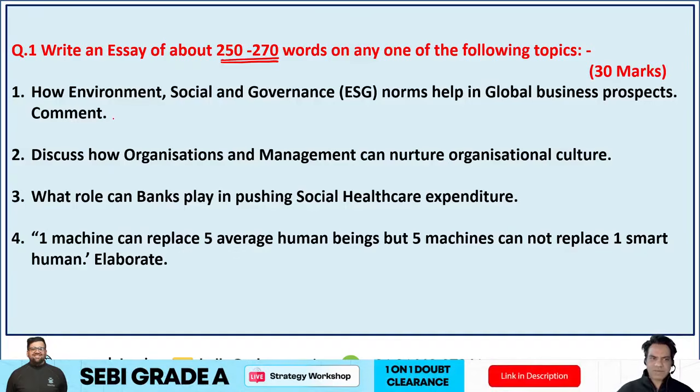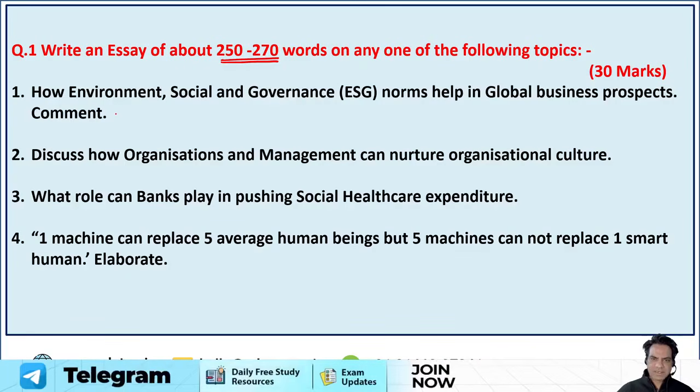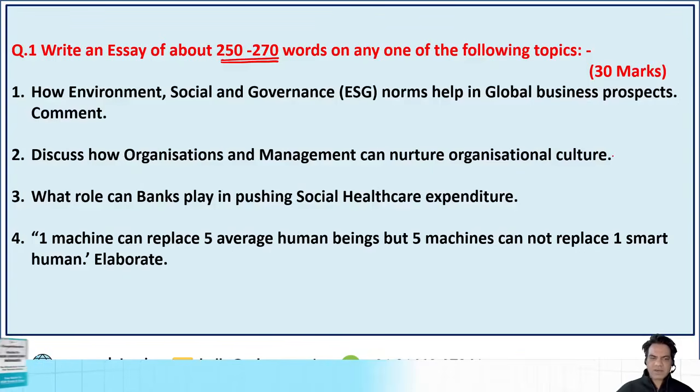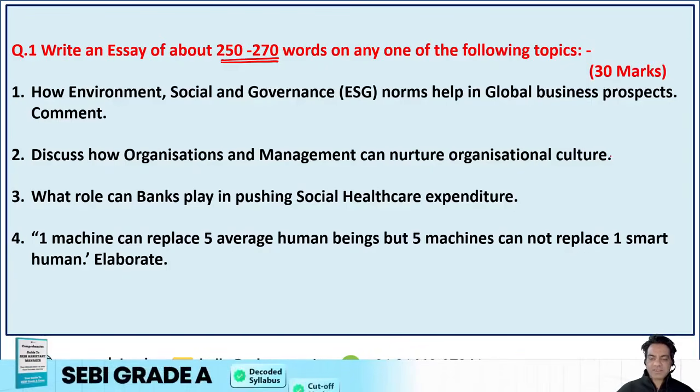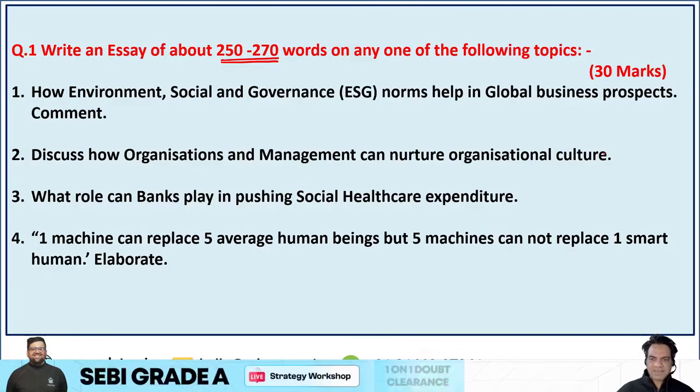So first was how environment, social and governance (ESG) norms help in global business prospects. So this was about ESG. So current affairs, right? Similarly, it is related to current affairs and general awareness. Second topic was discuss how organizations and management can nurture organizational culture. So this was basically based on management. So how can organizations and management create or nurture an organizational culture? So how does an organizational culture develop? How do you develop staff members, their needs, their necessities and all that?